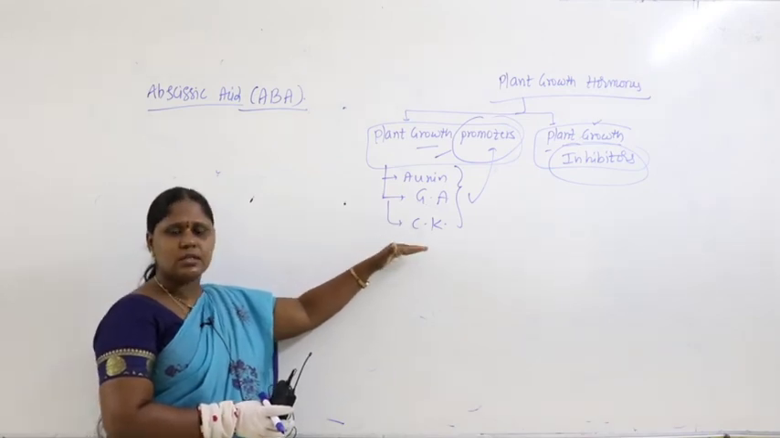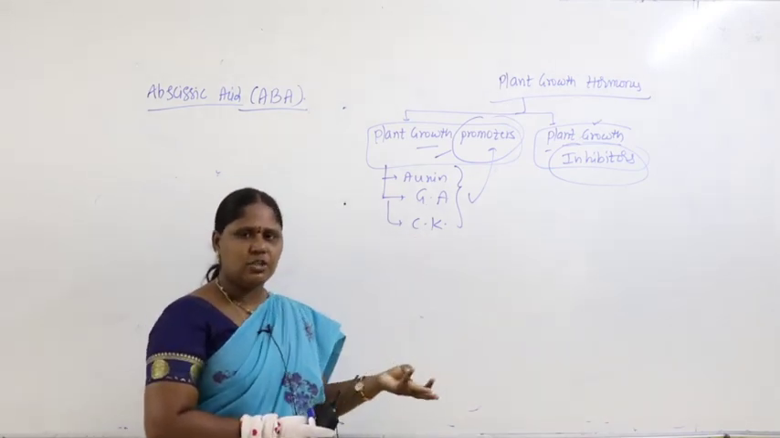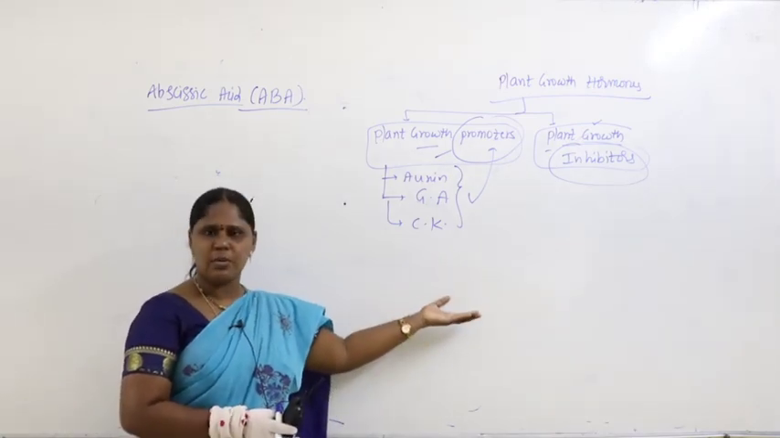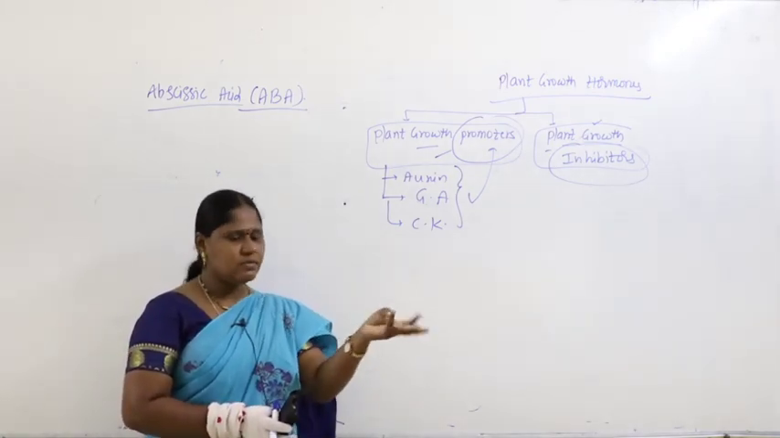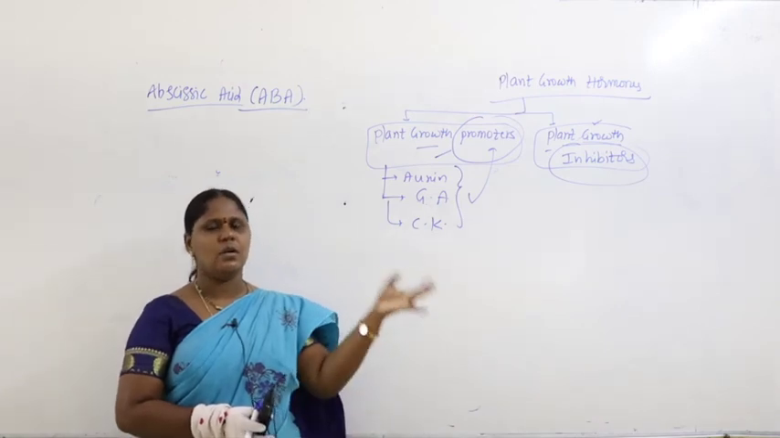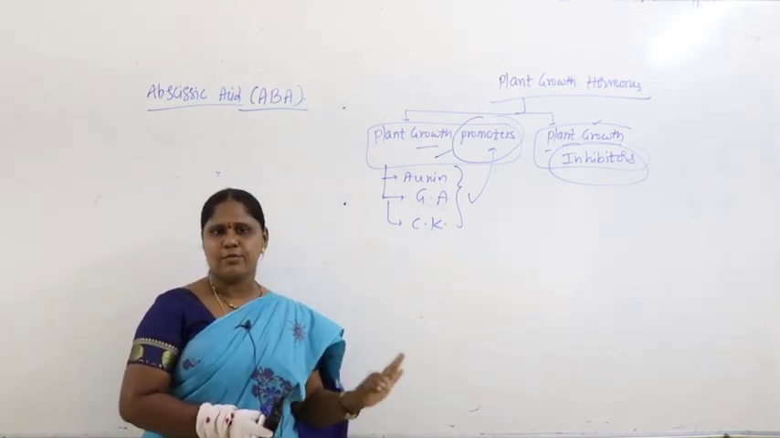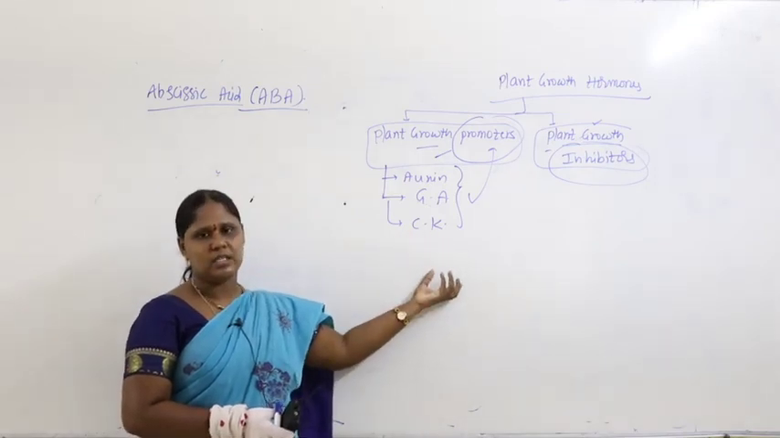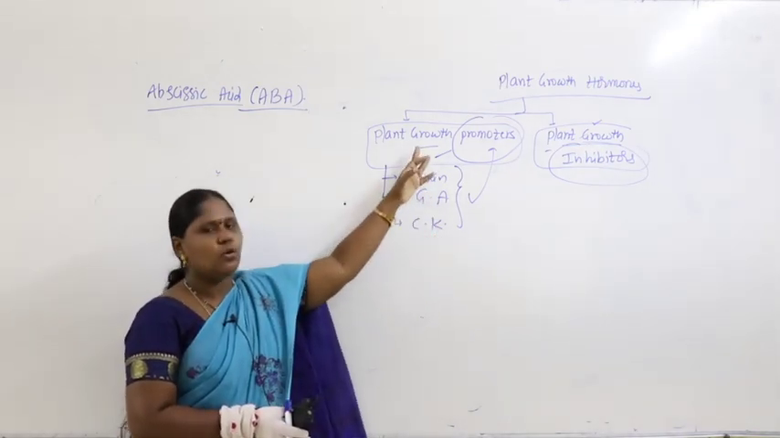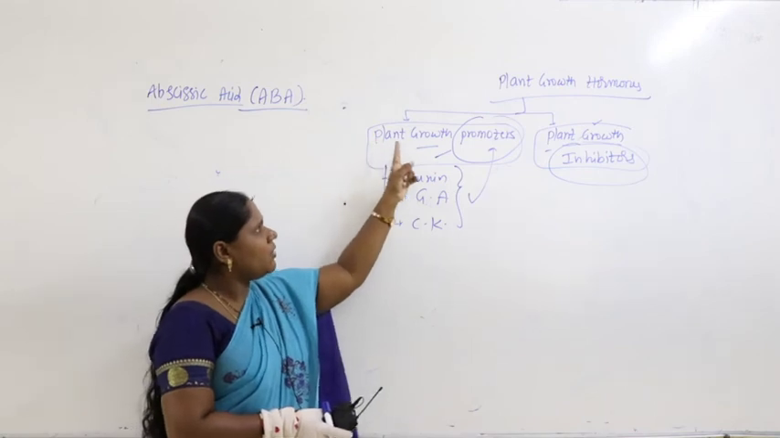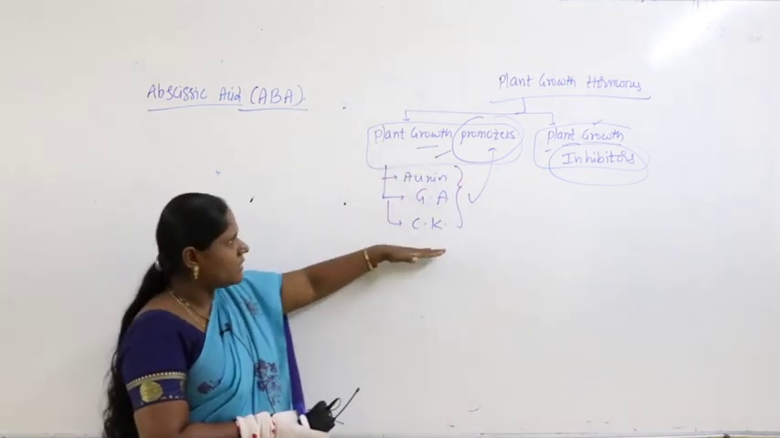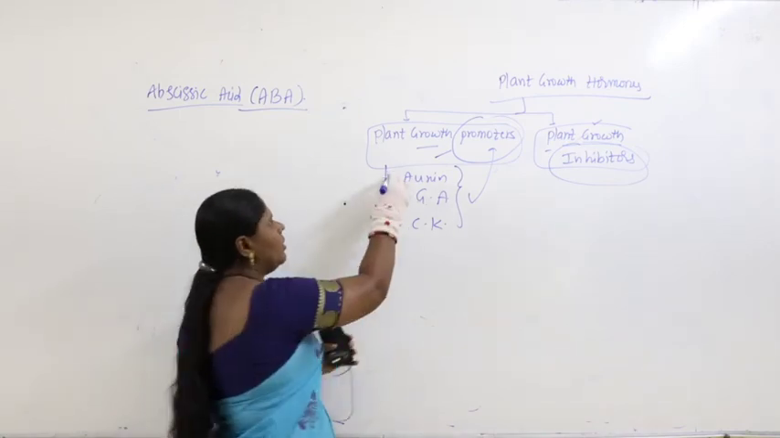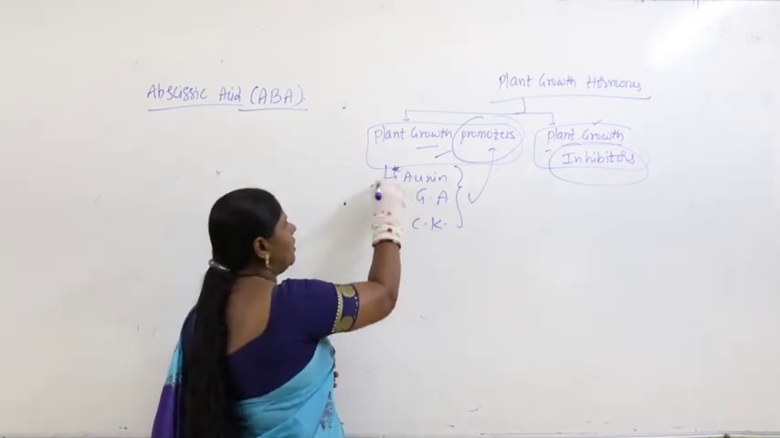Earlier we discussed that growth phenomena means what? Cell division, cell elongation, cell differentiation, trophic growth, root formation, shoot formation, leaf formation, flower formation, fruit formation and seed formation. This all comes under growth activities. So these promote growth. They are called plant growth promoters. These three come under plant growth promoters, and we have discussed all three.